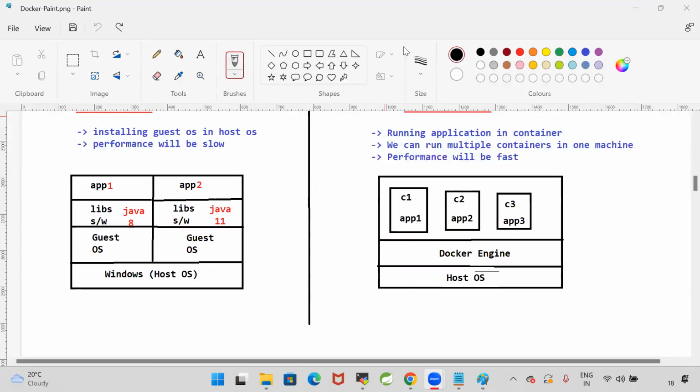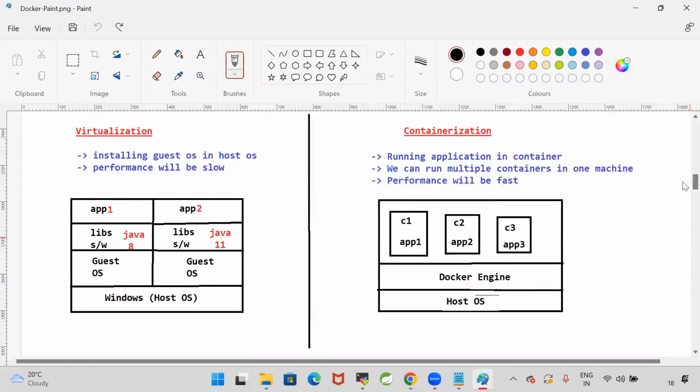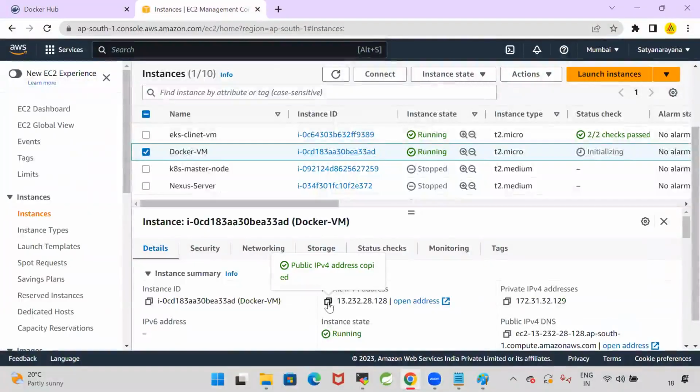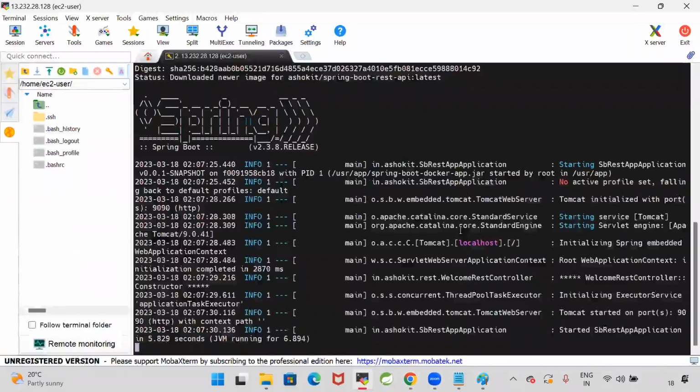Okay. Sure. Hello, Ashok. One question. We have deployed this REST API container, right? How do we see that the Apache Tomcat server is running or not? What is the IP address? You can see the container port number. Port number I can see. What is the IP address? The IP address is the public IP of the EC2 instance. This public IP is there, right? Yes, public IP:9090 is what you need to access. Okay, thank you. Sir, actually the container will be created, am I right?